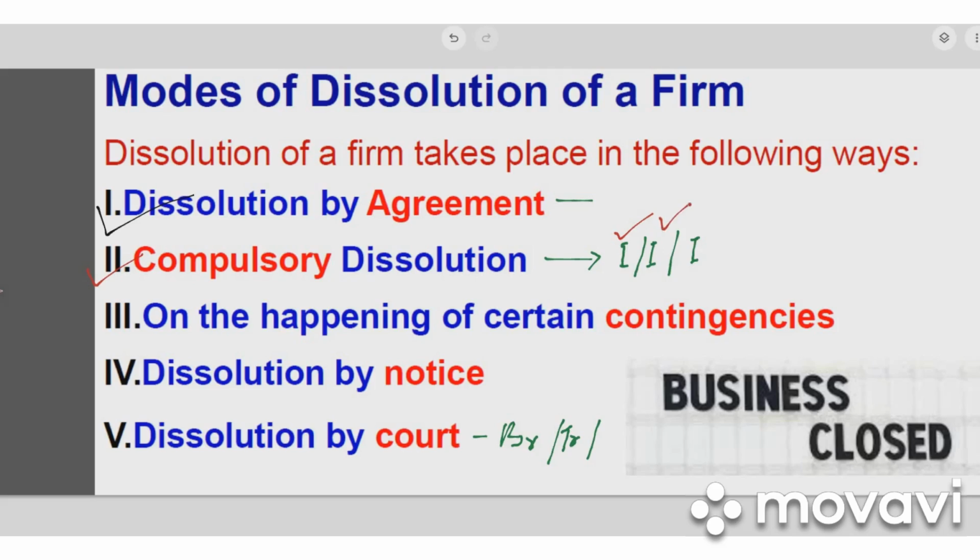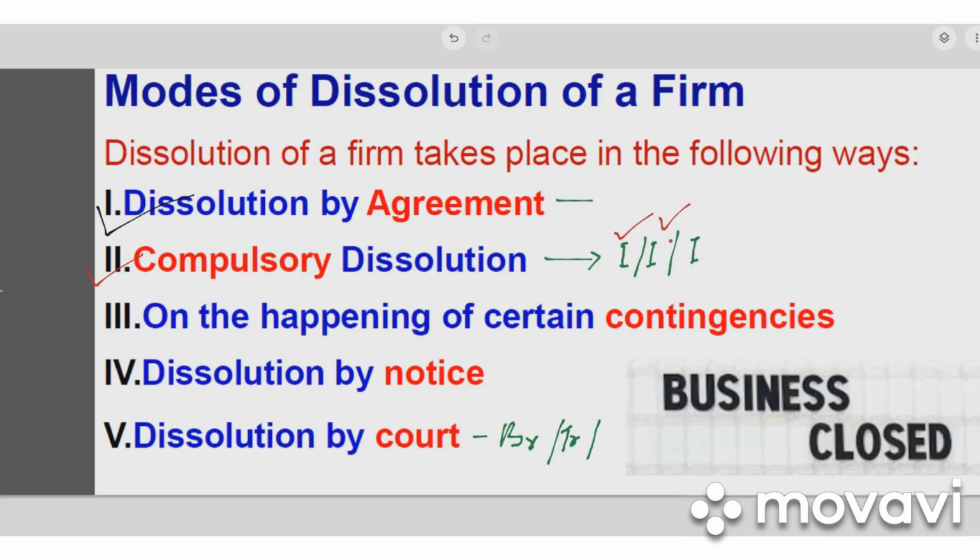The second one is insolvency. That means if the partners, or the partnership business, have assets less than the liabilities, when the liabilities are more, we call it a case of insolvency. The assets are less, liabilities are more, so they will find it very difficult to pay off their liabilities. So this is a clear case of insolvency.